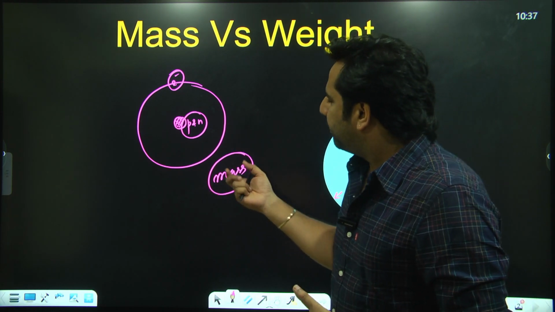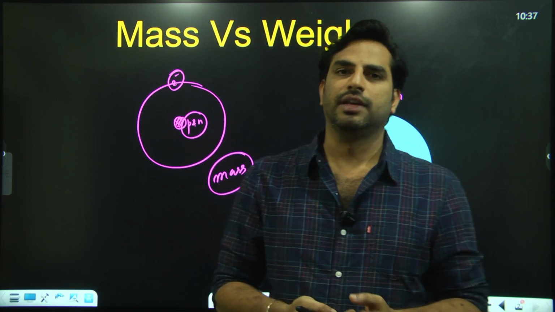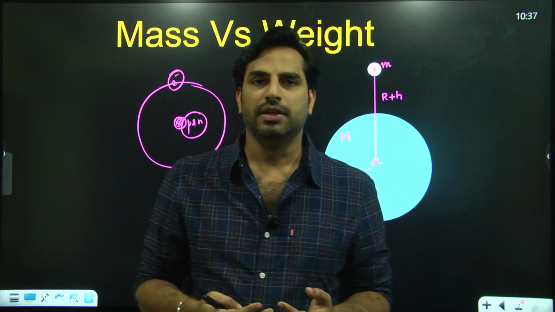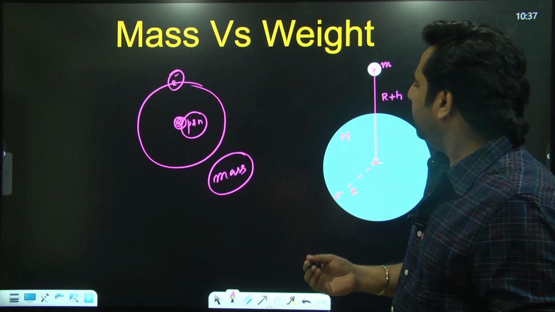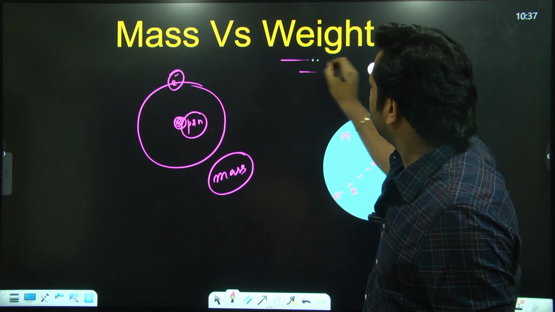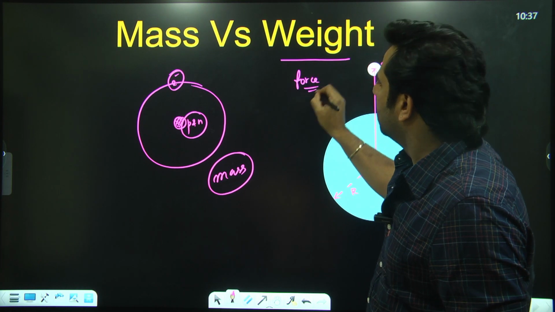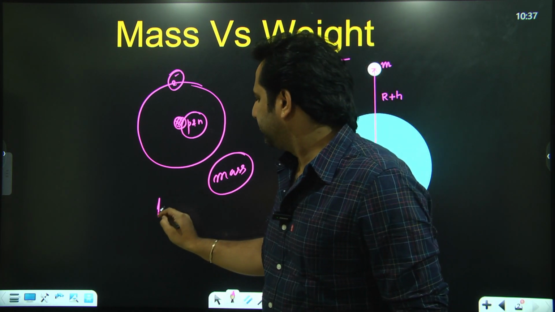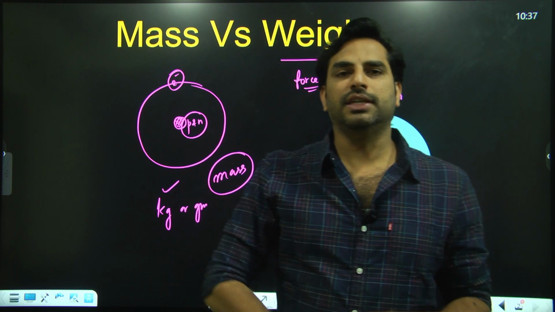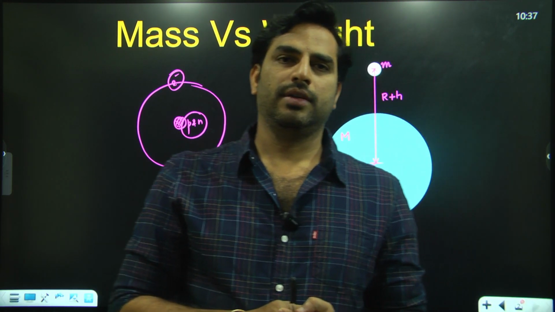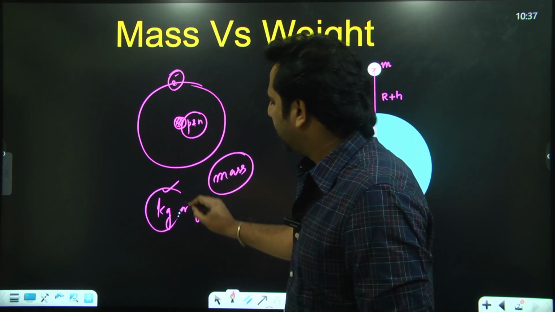So any object has mass. Earth, it's a huge mass. Sun, a huge mass. Now coming to the concept of weight. Weight is actually force. The units of mass would be kg or gram. The SI unit is kg. The CGS unit is gram. So we measure mass in terms of kg.